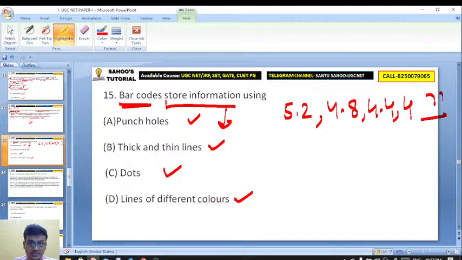What would be the last answer? Excellent. Barcodes store information using thick and thin lines. Excellent, everyone. Yeah, it's B.